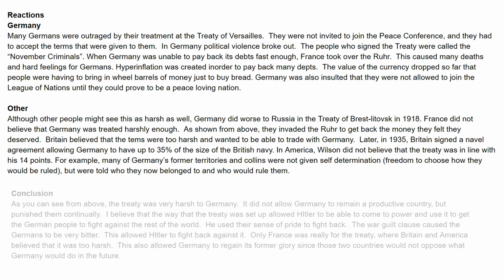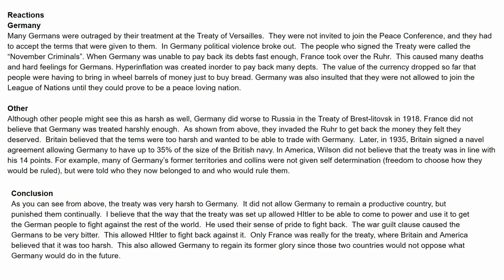Then I insert the conclusion. The conclusion is where you really show how those four paragraphs allowed it, so this is obviously a paragraph that states that Hitler caused World War II. Later, we'll build the whole thing, and I'll discuss that when we get back to school. I hope that helps you.